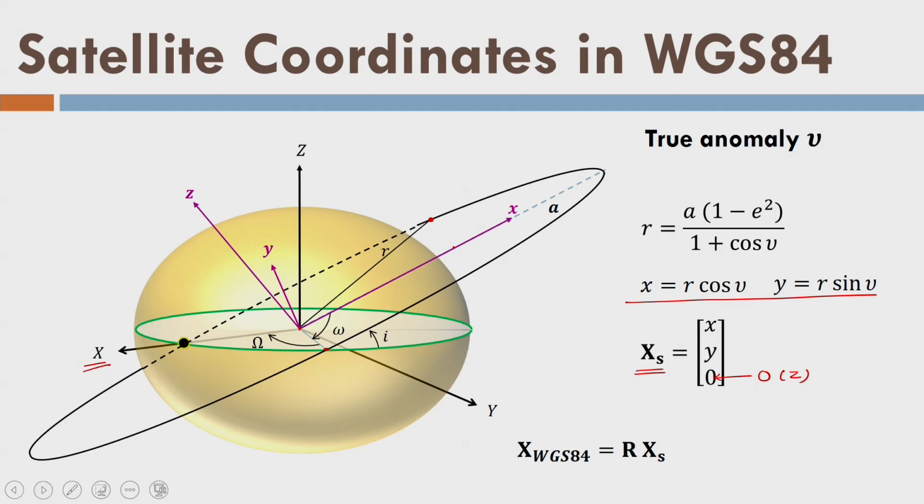So let us see, we need to do some rotations only. Why? Because both systems are geocentric, and as a result I need not do any translation there. Their origins are basically coinciding with each other. The only difference is their orientations. So let us try to understand what kind of rotation you need. I can write like this, where R is the rotation matrix, or the xyz of the satellite is equal to R times x, y, 0.